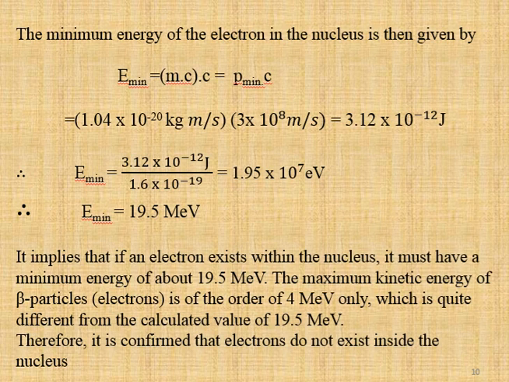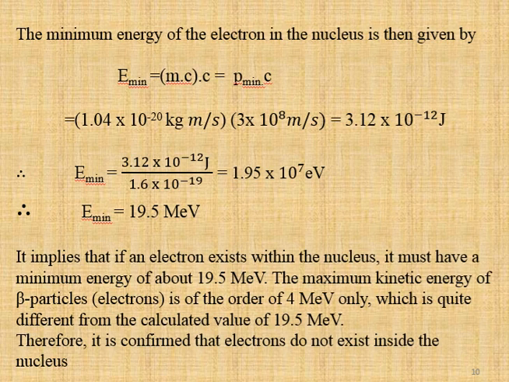That is equal to 3.12 into 10 raised to minus 12 joule. Conversion of joule to electron volt by dividing by 1.6 into 10 raised to minus 19, that is equal to 1.95 into 10 raised to 7 electron volt, and hence conversion of electron volt to mega electron volt gives 19.5 mega electron volt.